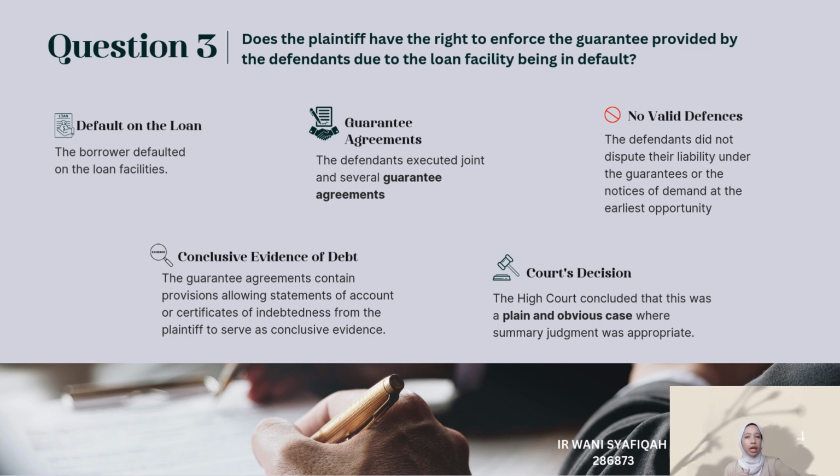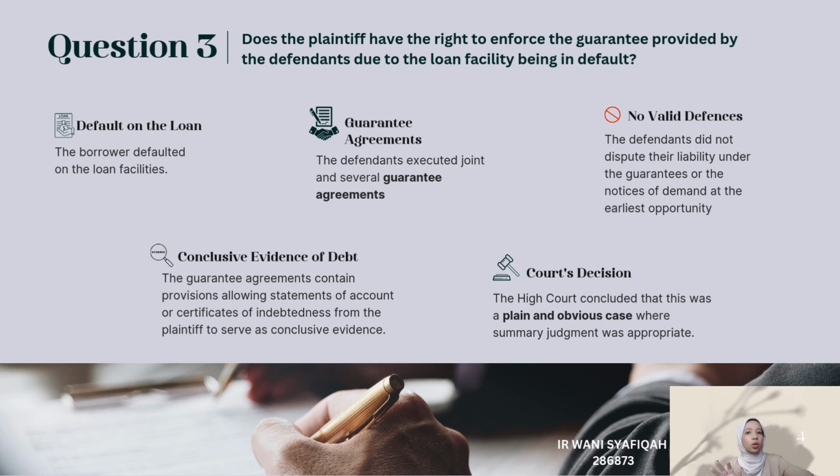The second one is the guarantee agreement. The defendant executed a joint and several guarantee agreement, clearly stipulating that the guarantor will be liable as the principal debtor. This means the liability was not merely as a surety, but as a primary party liable for the repayment, regardless of any variation in the loan terms, interest rate, and any actions by the bank regarding other security.